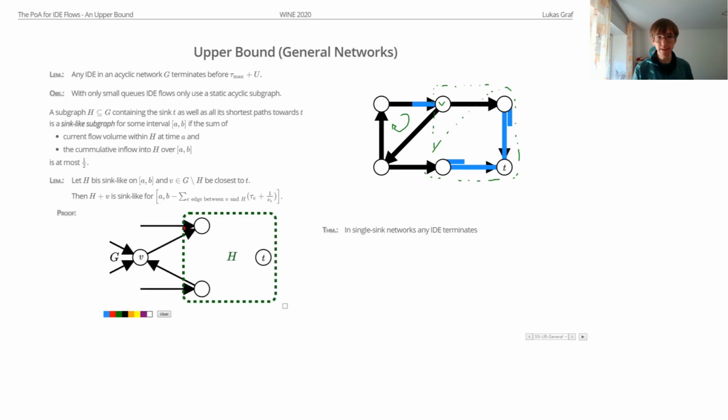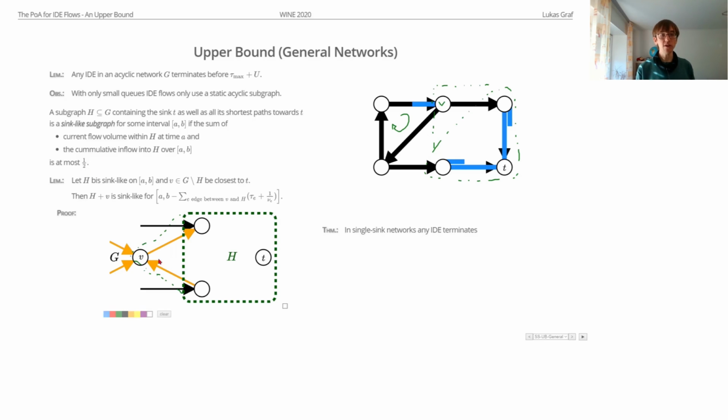And to prove that, well, we look at the situation. We want to add this node v, which is the closest to our subgraph. Now, because it's the closest, we immediately have that all the shortest paths are still part of this new subgraph, which is one of the conditions here. And now we have to make sure that the total flow volume in the subgraph is still small, right? And this is not clear because we are adding some edges, right? These edges are now newly part of the subgraph, so they bring some flow volume with them at the start of the interval. And we also have new edges which bring inflow into this new subgraph, right? And we have to show that adding this still keeps us below 1/2.